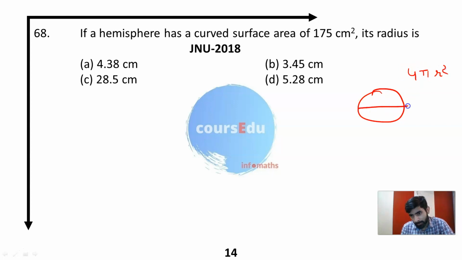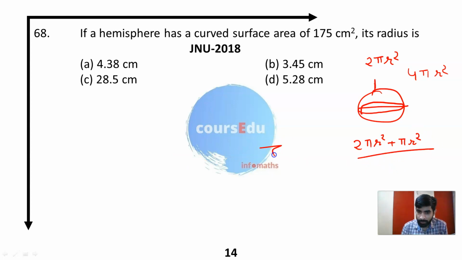If I cut it here, this curved part becomes 2 pi r square for the hemisphere. The total surface area of the hemisphere is 2 pi r square plus the internal pi r square, from which we cut the sphere to make a hemisphere.